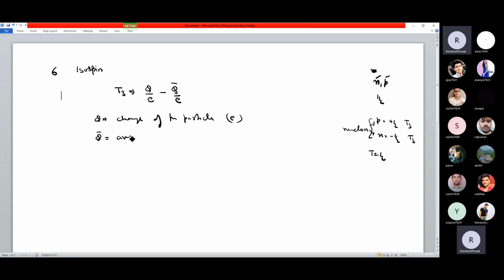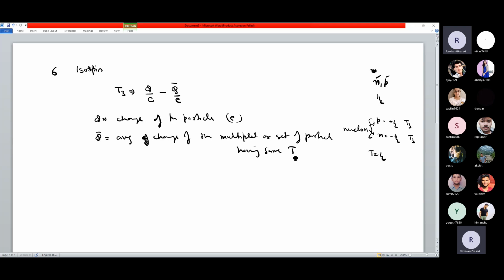Q bar is the average charge of the multiplet or set of particles having the same T value.